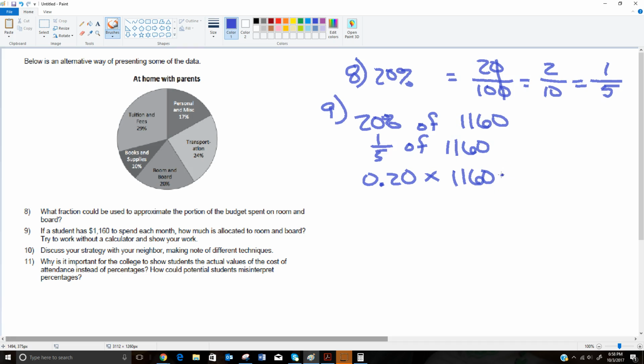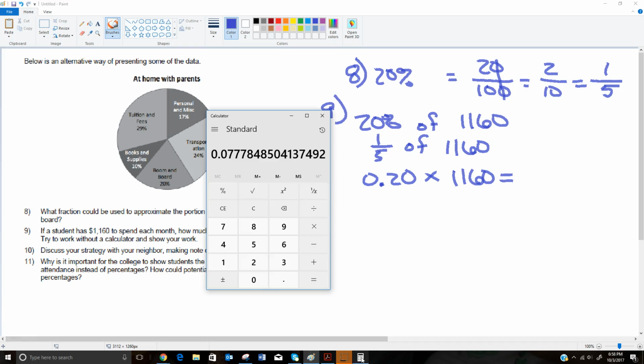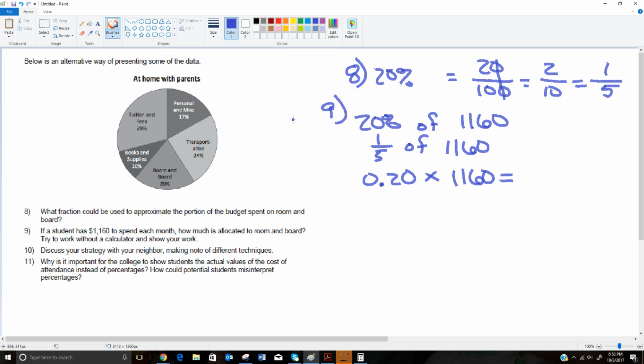So 0.2 times 1160 gets us a total of $232. So if they were going monthly and they had 1,160 to budget, they would have $232 to spend on room and board.